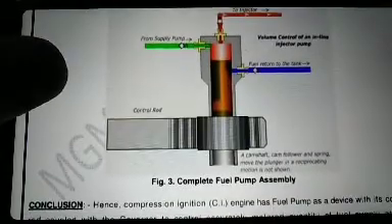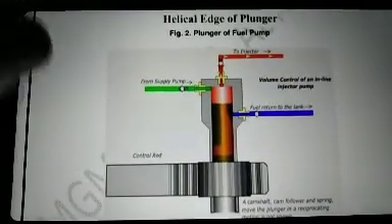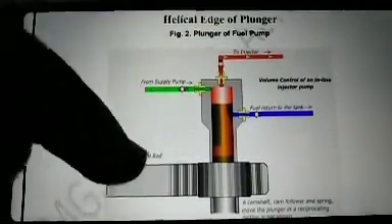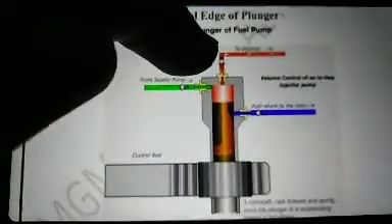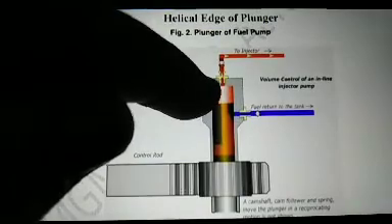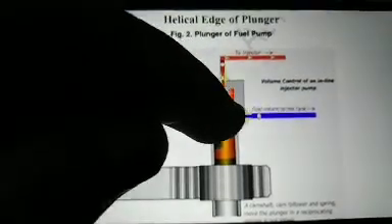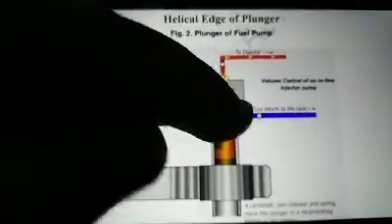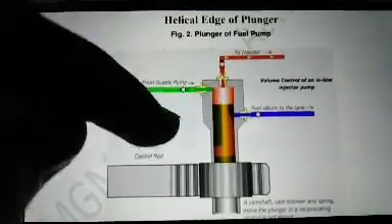So this is the complete fuel assembly of that system. This is the connecting rod, the intake to the injector, the fuel supply from this pump, and the fuel return to the tank, that is, excess fuel returning to the tank. In this manner the fuel is pumped.